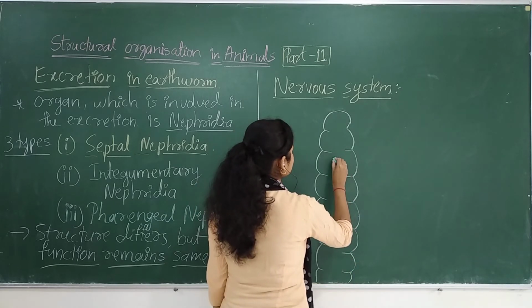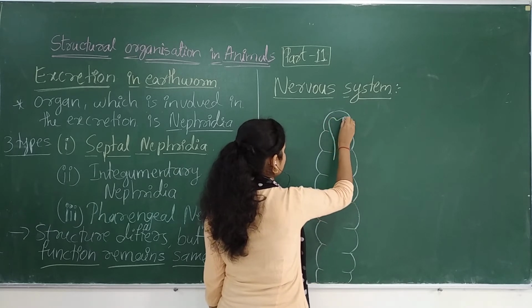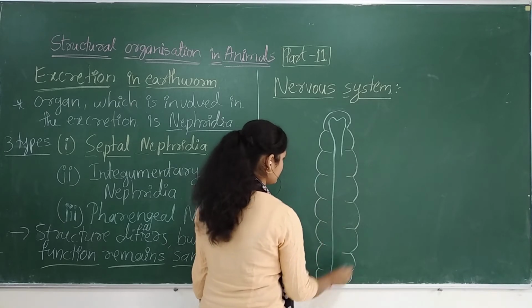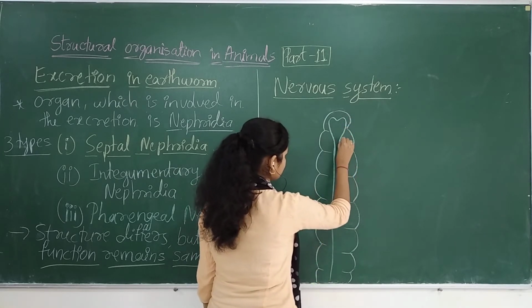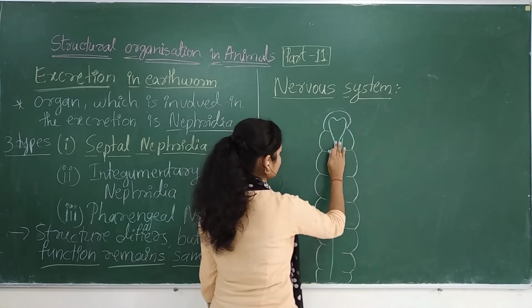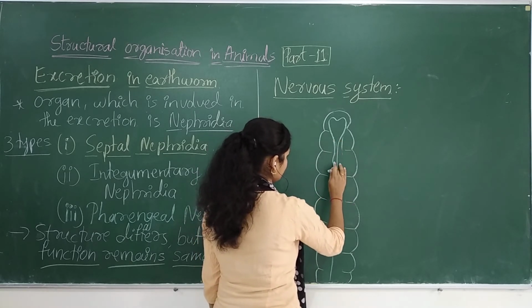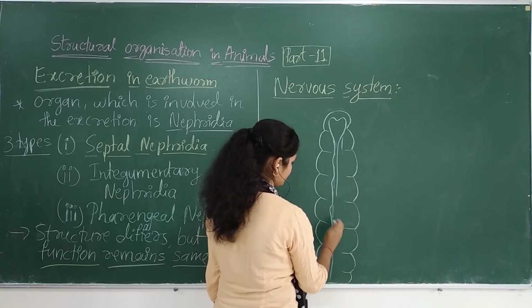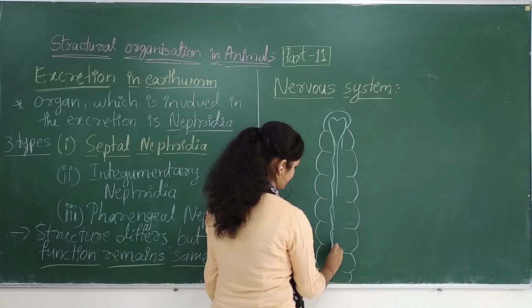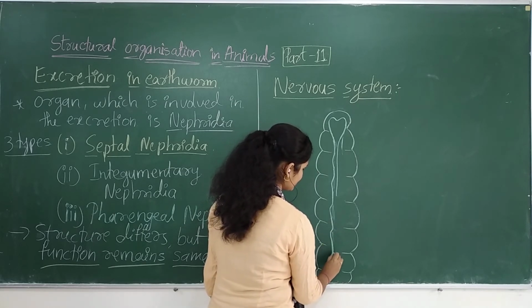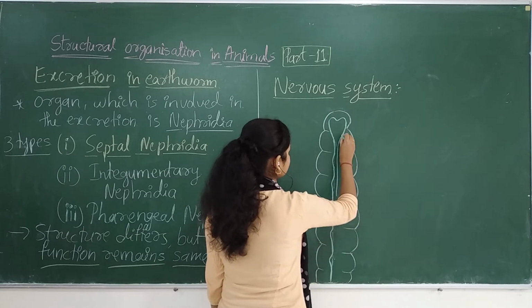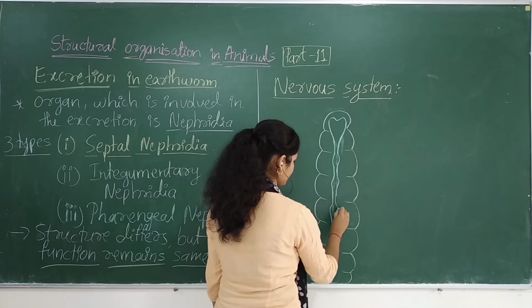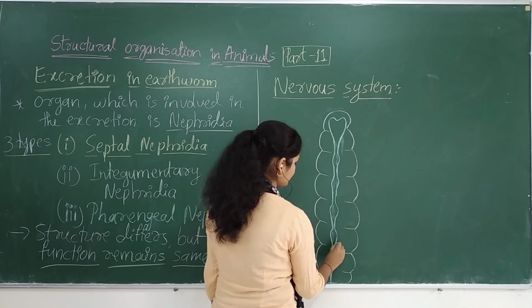Here the nerve ring will be at the anterior portion. These kinds of network-like connections will be there. This is your nerve cord.